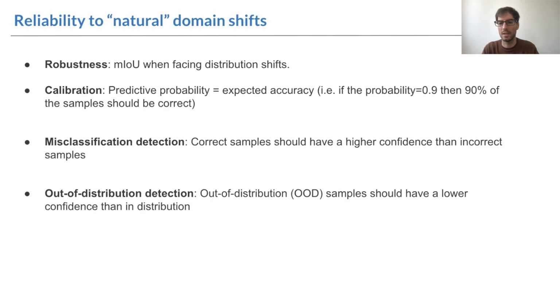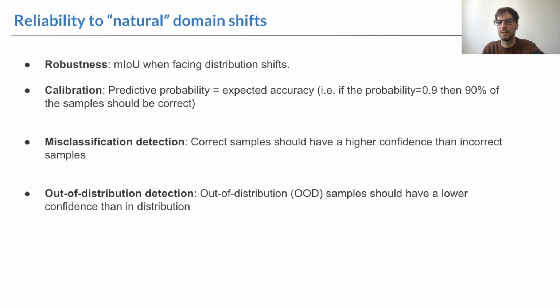We focus on two key aspects of reliability: robustness and uncertainty estimation. In particular, we look at three different metrics for uncertainty estimation. Calibration, where we want the predictive probability of our model to match the frequency of correct samples. For instance, we would expect that on average, the predictions with probability of 0.9 are correct 90% of the time.